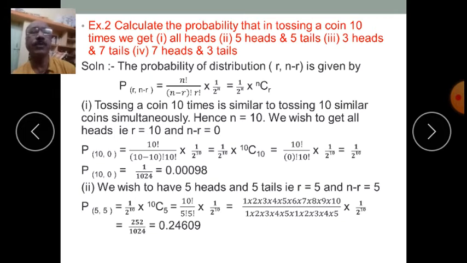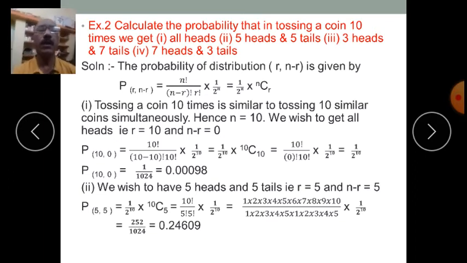In the first distribution we want all heads, isn't it? So this problem is also similar to the previous one. The general formula for any kind of distribution is given by the probability of distribution r comma n minus r, p of r comma n minus r, is equal to n factorial divided by n minus r factorial into r factorial into 1 upon 2 to the power n, which is equal to 1 upon 2 to the power n into nCr.